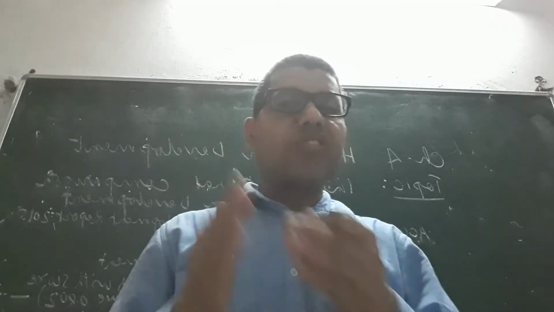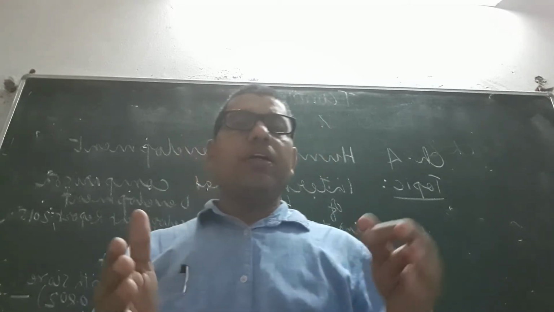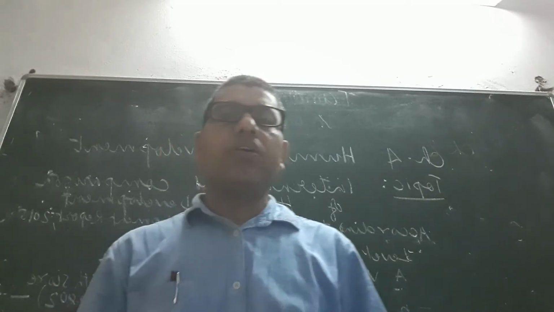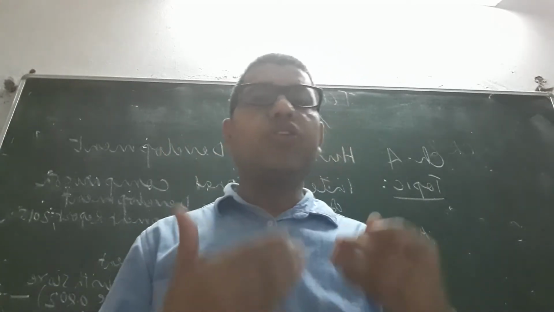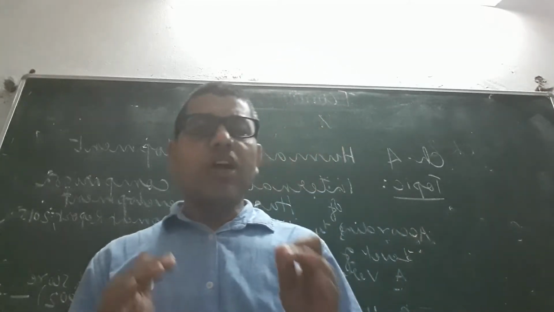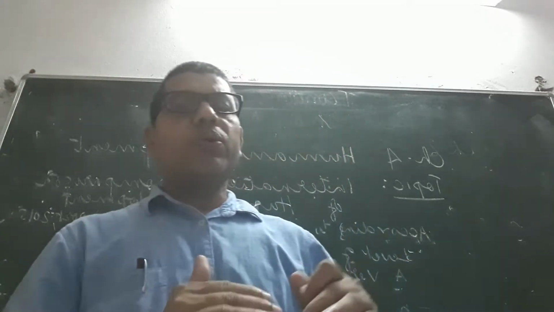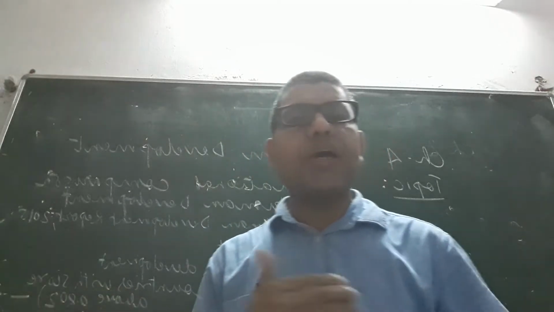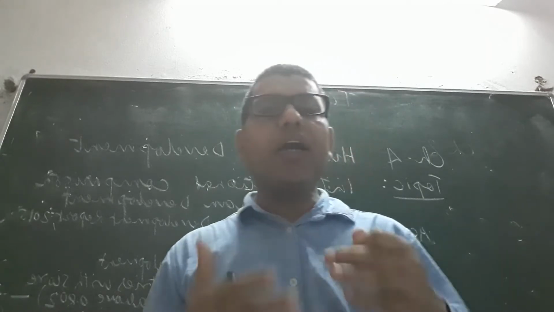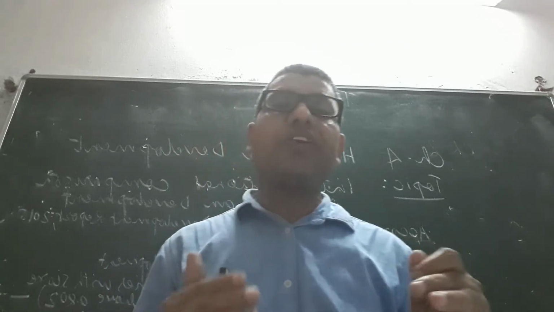UNDP since 1990 publishes the report of human development, and a list of 188 countries is published with their scores of human development, according to the Human Development Report 2015. So in this topic we are going to compare the countries with different levels of human development, and why there are different levels of development in different countries.